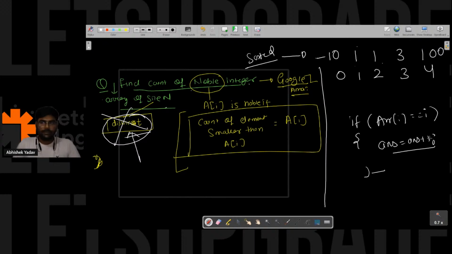Anyone from the audience? Previously we had distinct elements, and that's why we were able to sort the data and apply this approach after sorting. Now the question is, what if we have duplicate elements and we have to find the noble integer? Will this approach work?